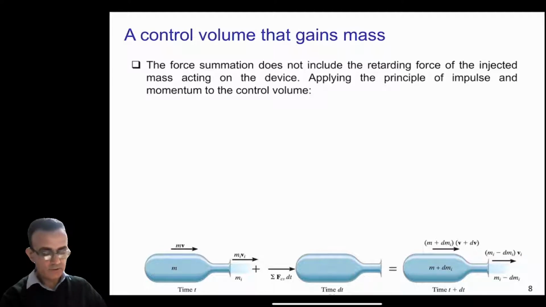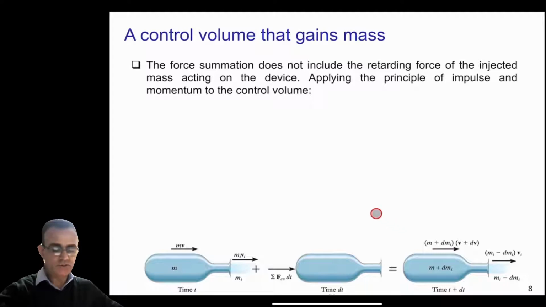Okay, now if you want to write the equation of motion for this, the force summation does not include the retarding force of the injected mass acting on the device. You may wonder why we do not include the retarding force of the mass which is going inside the device.